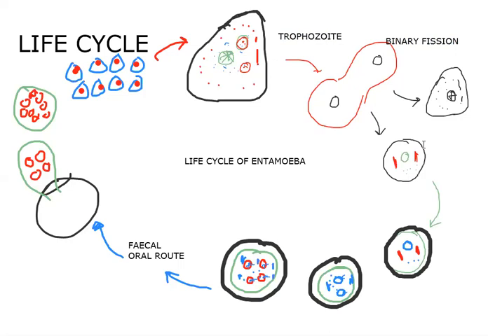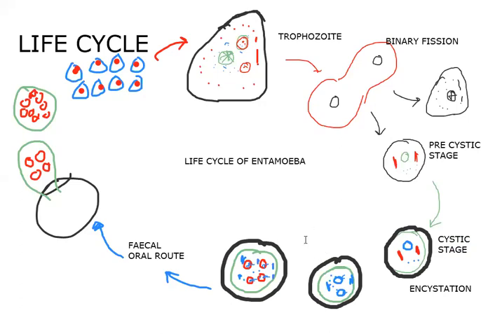Among them, some of the stages, which we call pre-cystic stages, will enter the lumen of the large intestine. In the lumen of the large intestine, they form a cystic layer around themselves, which we call the encystation process. After encystation, the stage is called the cystic stage. The cystic stage has chromatoid bodies and glycogen particles and doesn't feed. From the pre-cystic stage onwards, they are non-feeding stages, and the pre-cystic stage even lacks pseudopodia, as we said earlier.